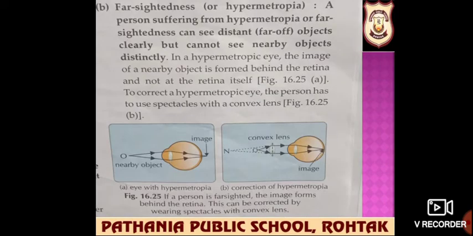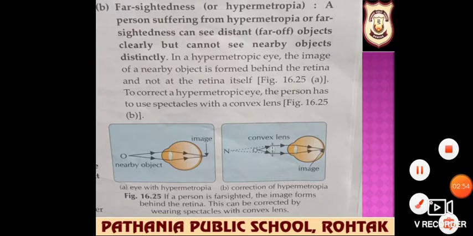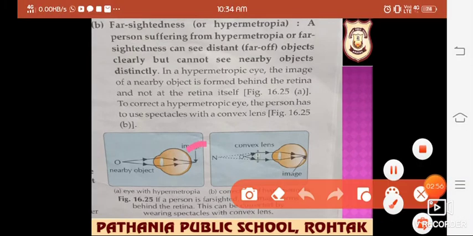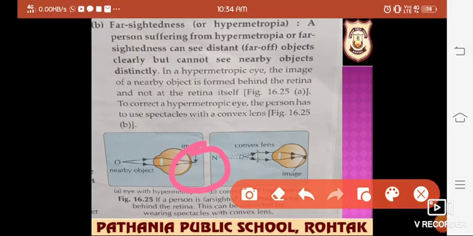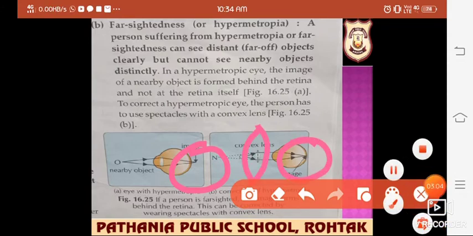In case of hypermetropia, a person can see distant objects clearly but cannot see nearby objects. तो इस केस में जो इमेज है it is formed beyond the retina, ये रेटिना से बाद बन रही है, तो मुझे इसको exactly रेटिना पर बनाना है. So in front I will use a convex lens, that will be a converging lens. So this is about hypermetropia.